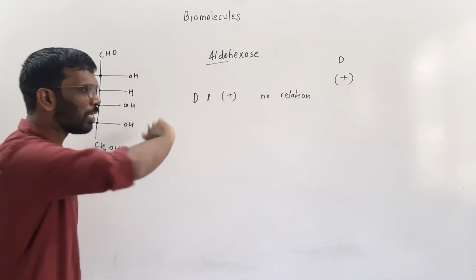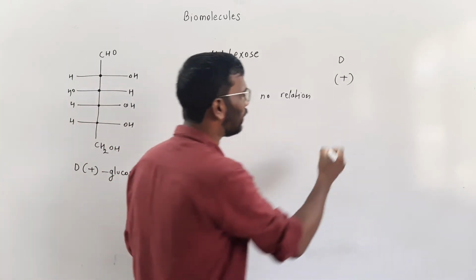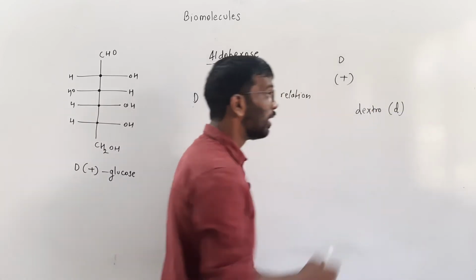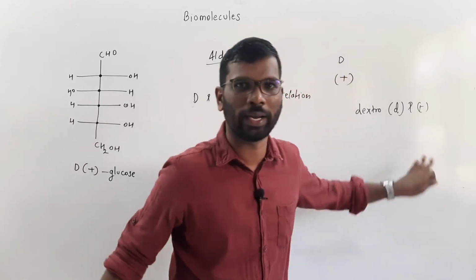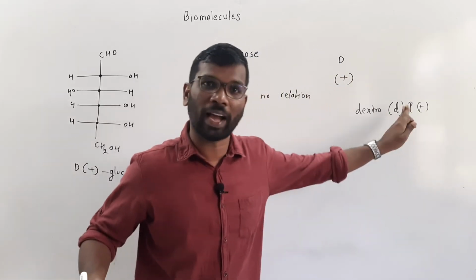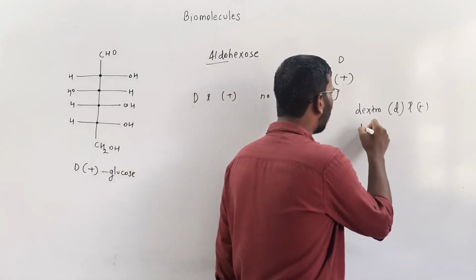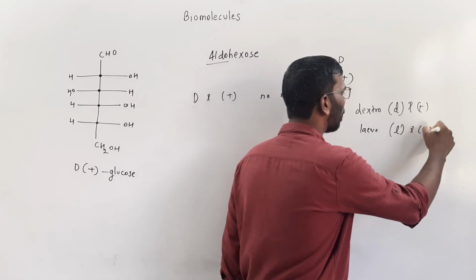Okay, this is based on a different convention. Don't get confused. There is something called dextrorotatory, which has a small d. Small d and positive sign are related to one another. Means if it is small d, I can write that as d or a plus sign. Or levorotatory, that is l and minus.